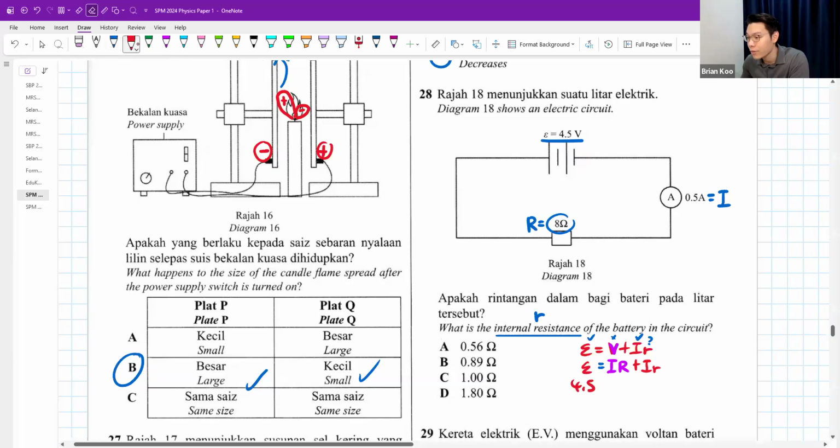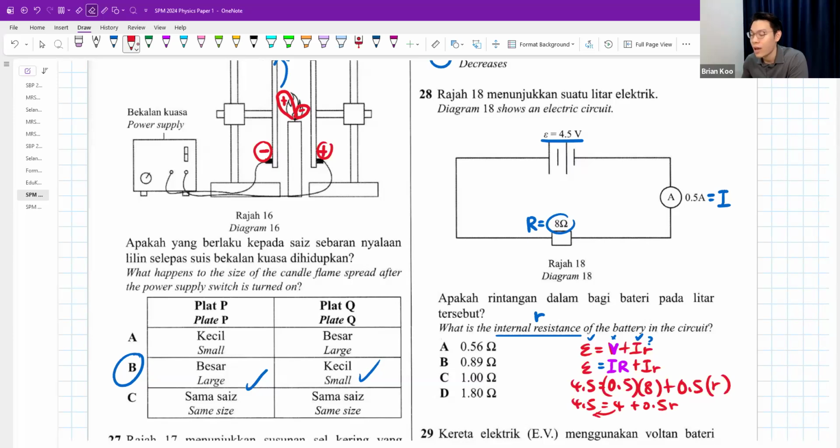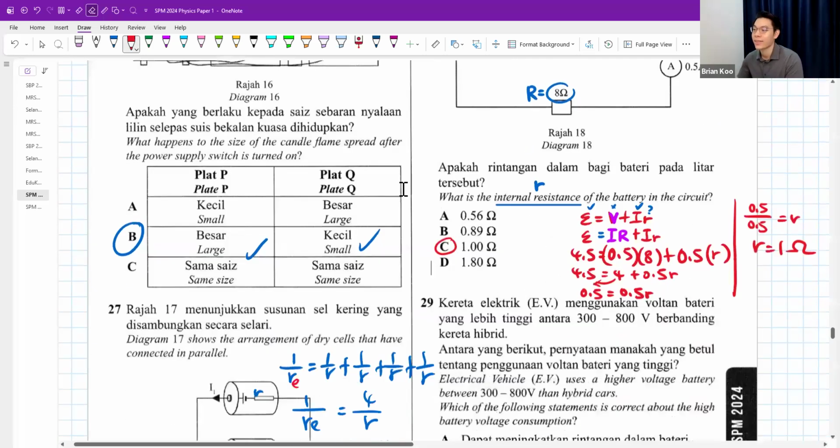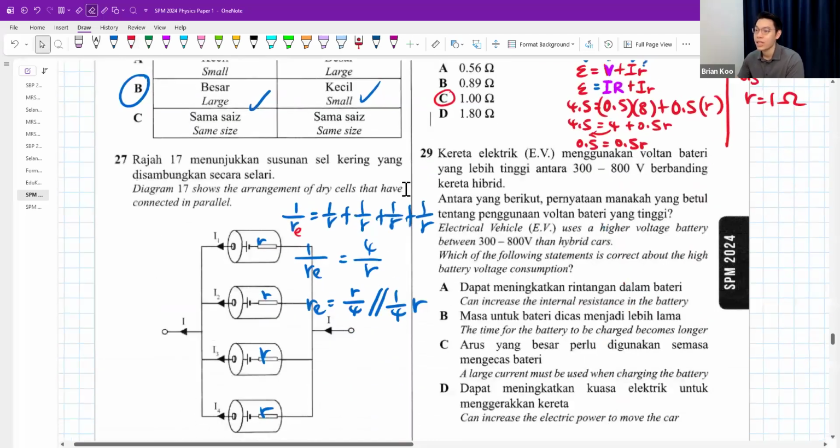Then we sub in: 4.5 equals 0.5 multiplied by 8 plus 0.5 multiplied by small r, right? So you can do some simple maths here. 4.5 minus 4, you get 0.5, right? 0.5 over 0.5 is r. r is equal to 1. Answer C. Okay. Question 29.